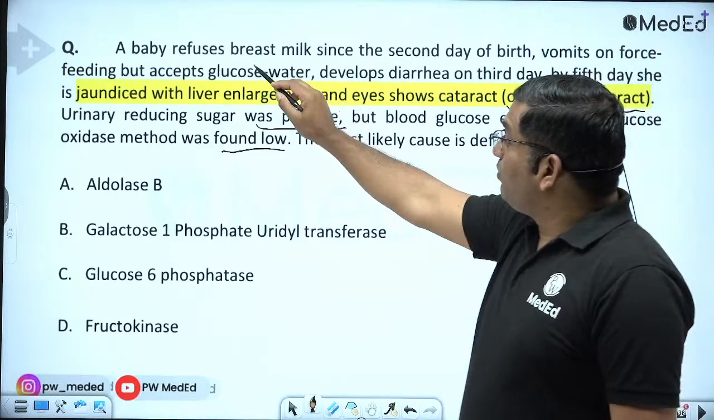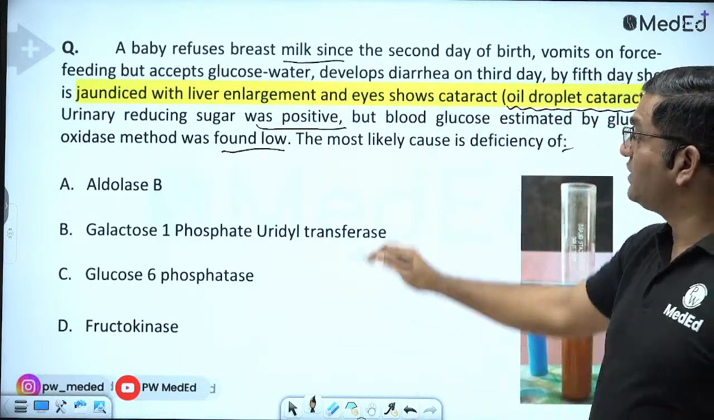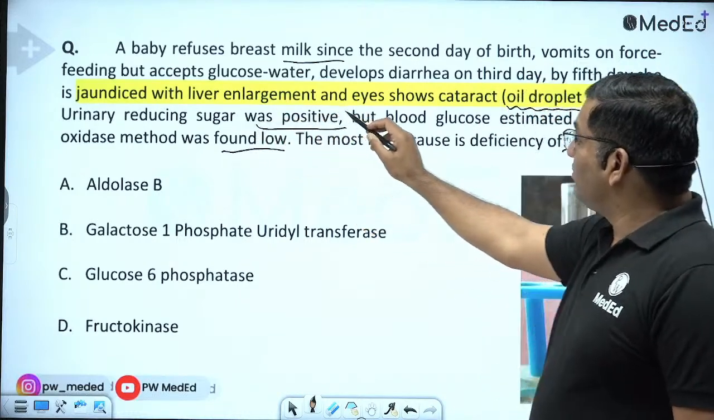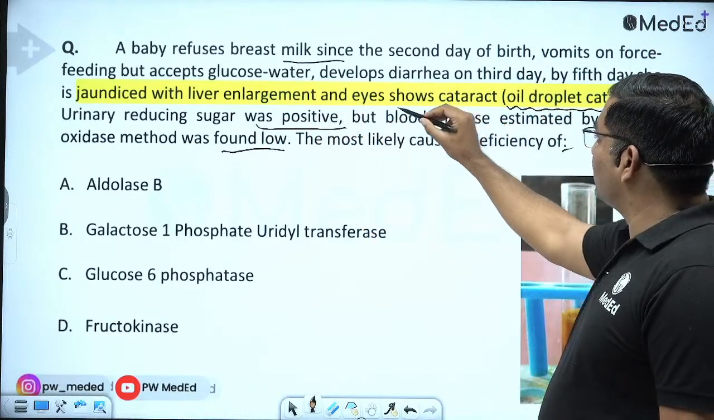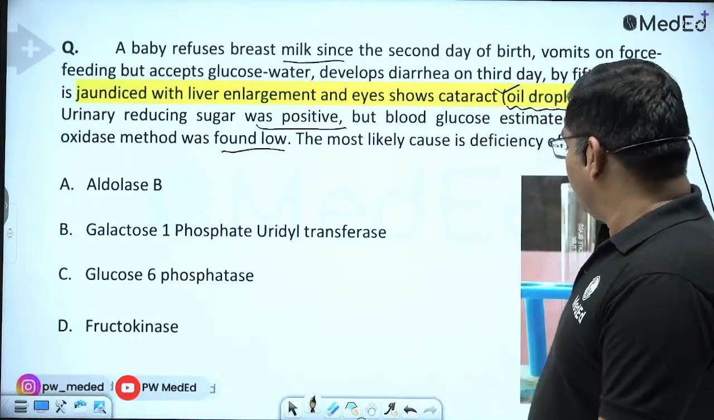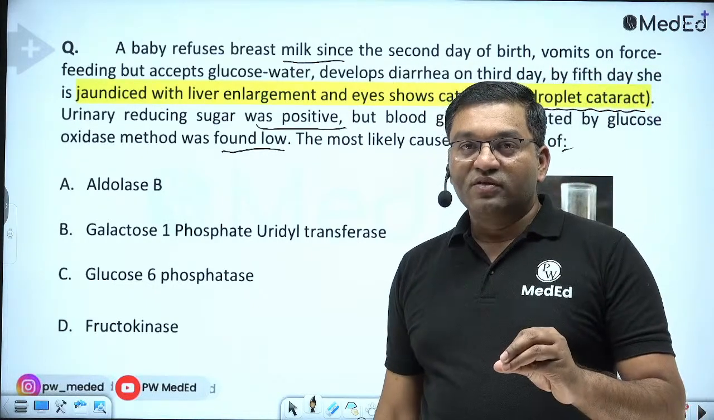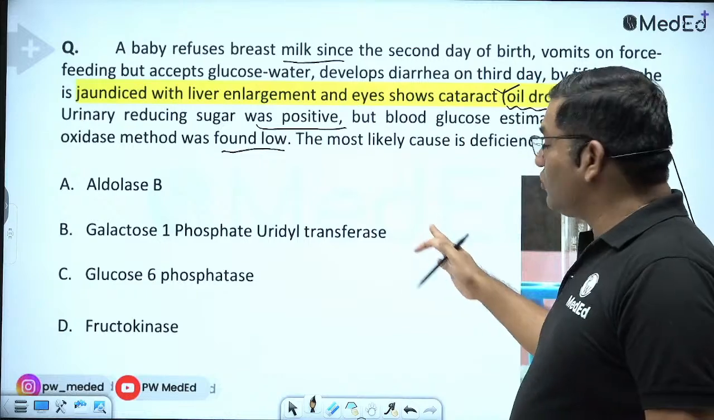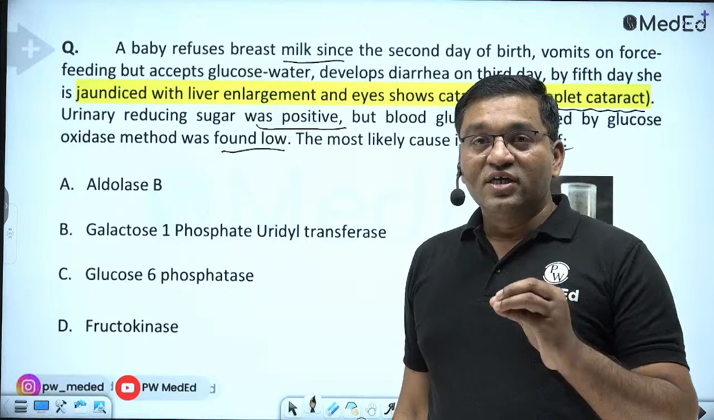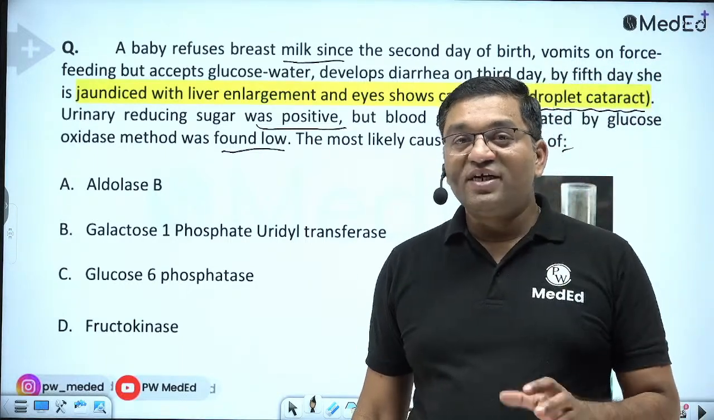Now see, the baby refuses breast milk since the second day of birth, vomits on forceful feeding, accepts glucose water, and develops diarrhea on the third day. There is jaundice with liver enlargement, and the eyes show cataract. Oil droplet cataract is a typical feature of galactosemia. Benedict test is positive, but the plasma glucose is low. That means Benedict test is positive because of galactose excretion in the urine. Galactose is a reducing sugar, and Benedict test is for reducing sugars, whereas the GOD-POD method measures only beta-D-glucose.